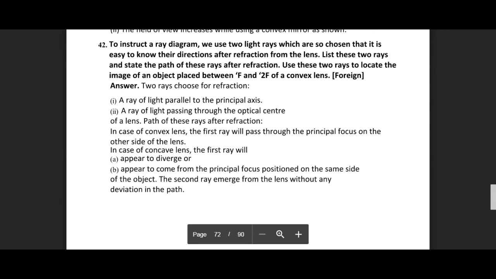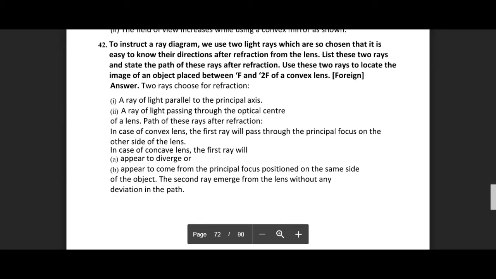In order to prevent congestion, and in order to have good concept clarity and good figure clarity, right? So instead of two rays, if we take 100 rays, that will be very difficult to show on the ray diagram which ray is meeting where, and the understanding of the concept will decrease, visibility will be low.